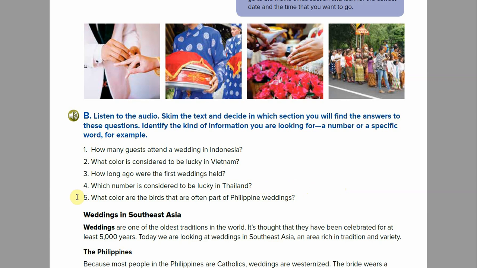And number 5, what color are the birds that are often part of Philippine weddings? So this one you're looking for probably 3 or 4 different things to find this. You're looking for a color, you're looking for an animal, birds, so a section with animals. You're looking for the event of a wedding and a place, the country, the Philippines. So write all that there. That's the list of details you would be looking for.